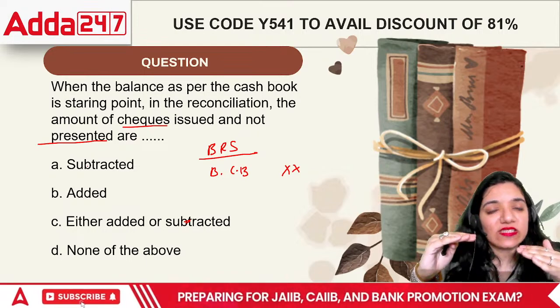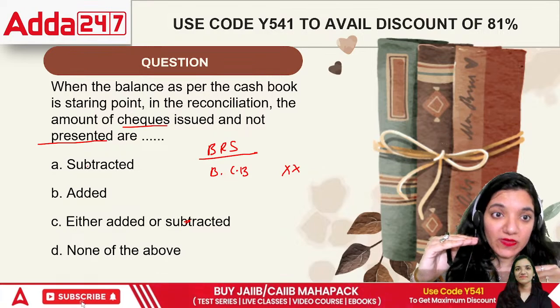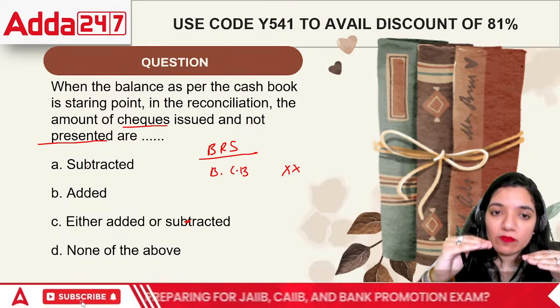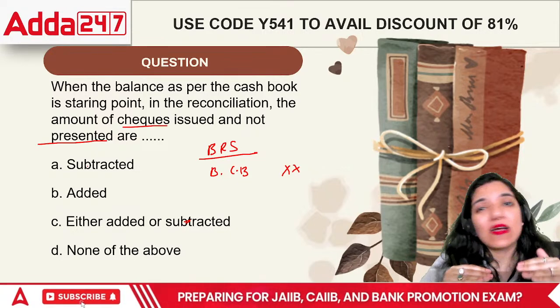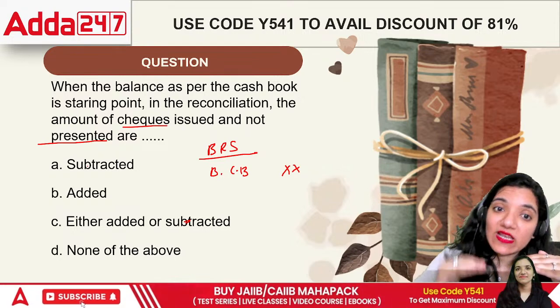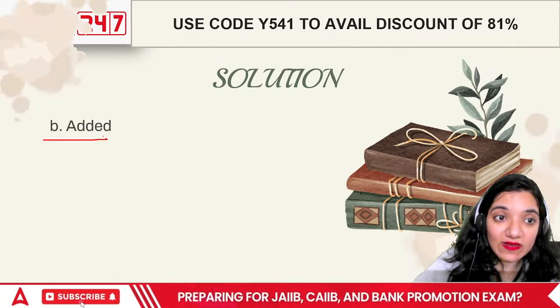I thought someone has taken the money. This is my cash book and this is my passbook. My cash book believed that the money is taken by someone, but the passbook said that person didn't even turn up. What are you doing exactly? So what I'll do is I'll add it back again, right? So in this case, the correct answer is basically added.